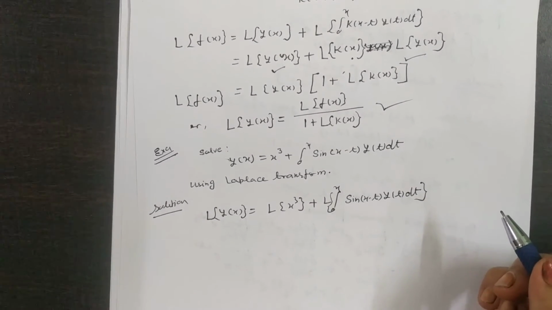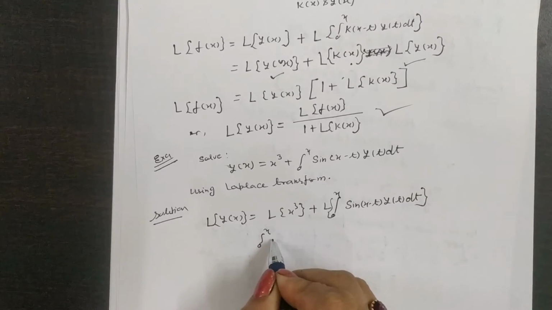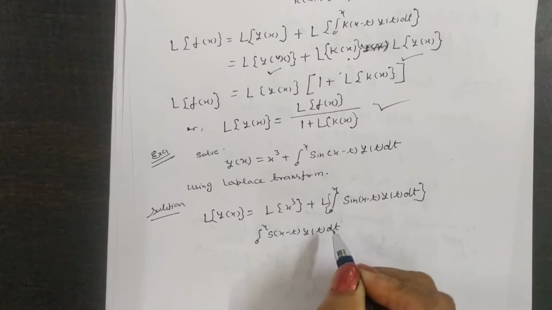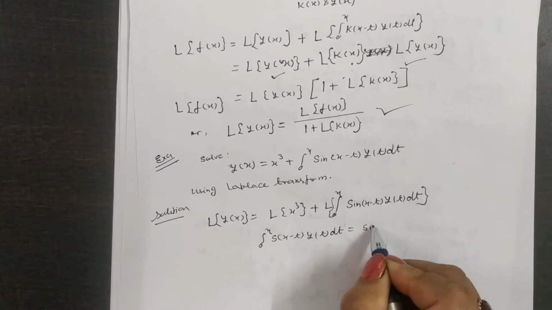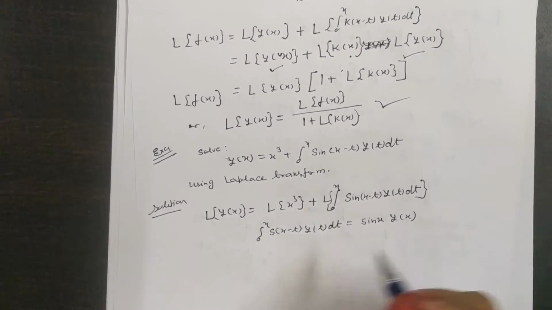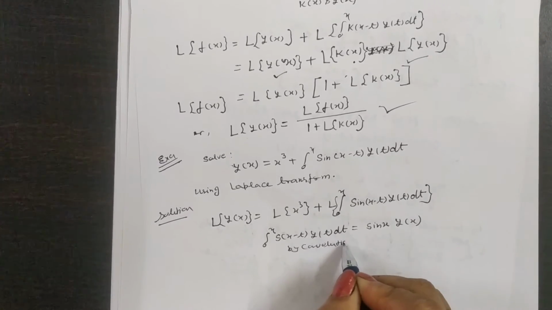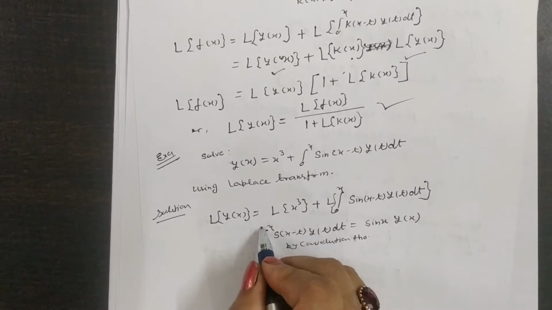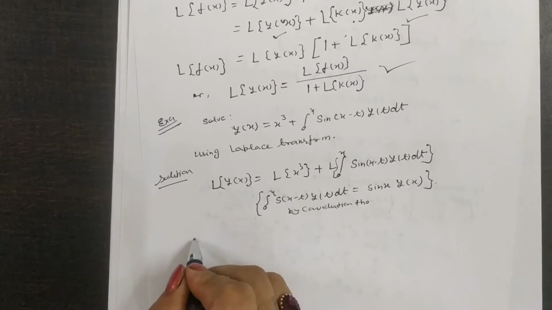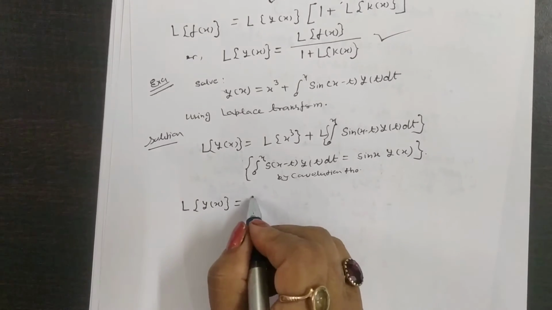Also, if you apply the convolution theorem, then the integral from 0 to x of sin(x minus t) y(t) dt is equal to sin x convolved with y(x). By the convolution theorem, Laplace of y(x) is equal to Laplace of x cubed